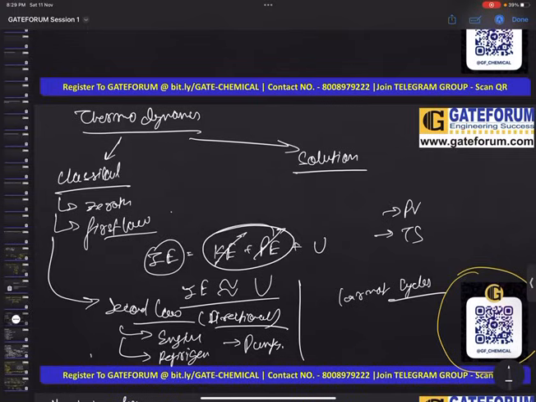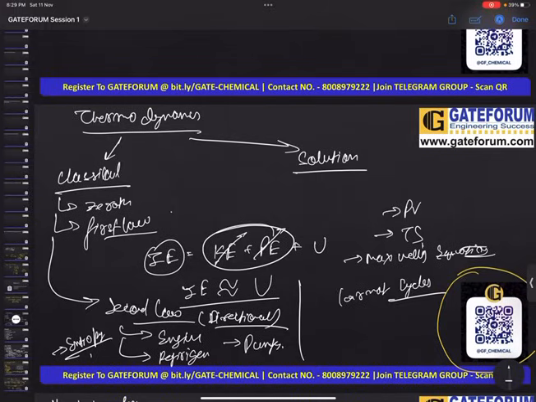On the second law only, we will understand the concept of entropy and why entropy is important. What is entropy used for? Entropy is used for telling the feasibility of any process. So all these things we will be discussing, don't be worried. After that, what else is there in thermodynamics? TS equations and thermodynamic relations. Maxwell's equations are very important, many questions come from Maxwell's equations.